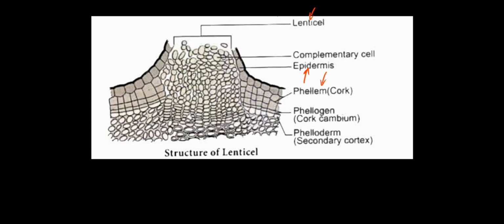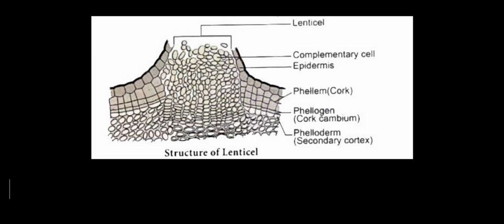So we can see the cork cell there, which is also known as the phellem. And we can also see the cork cambium present there. I will mention again that the cork cambium gives rise to the cork cells. So this is all about the structure of the lenticels.